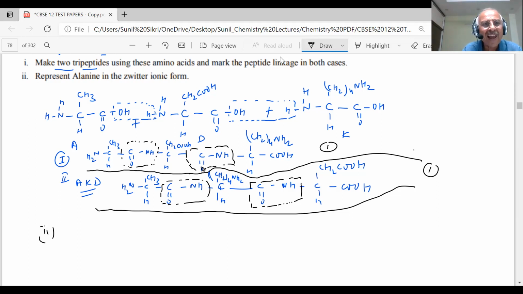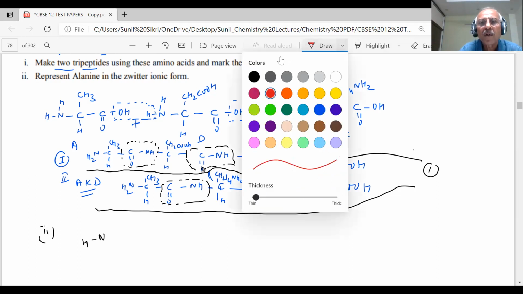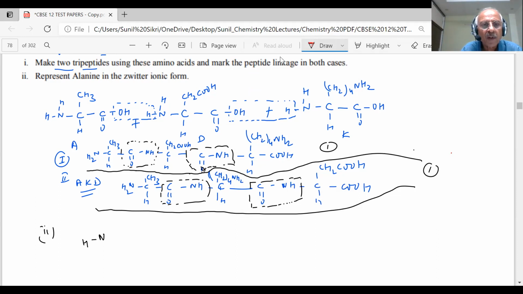Okay. Represent alanine, students. What is the formula of alanine? Let me change the color here so that there is no problem, students. What is the formula of alanine?